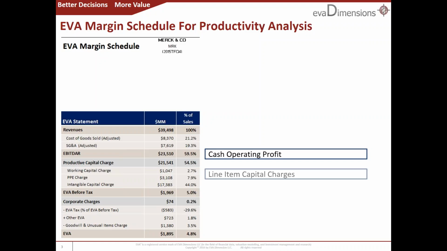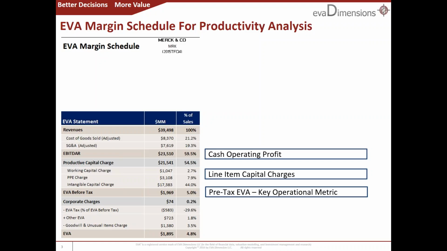Next up are individual line item charges for capital components like working capital, plant investments, including the rented assets, and intangibles like R&D and ad spending that are being written off over time, where each charge is effectively a rental charge. It is a combination of a pre-tax cost of capital interest charge and the depreciation and amortization of the wasting assets that must be recouped from the cash flow. These culminate in pre-tax EVA, which should command the attention of line management teams. It's what they can control.